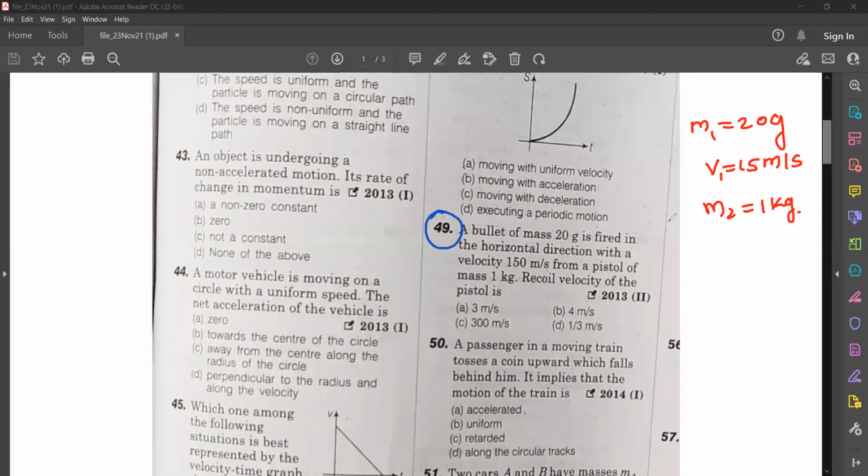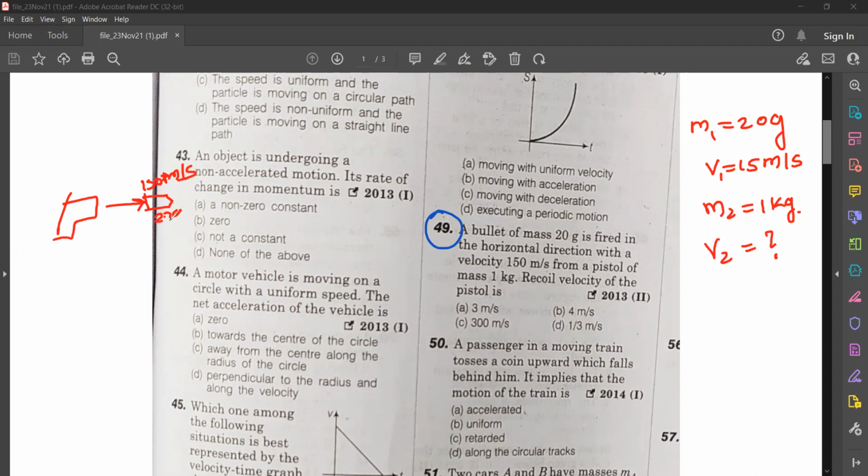So V2 you have to find out. Okay, so what is this? This is in accordance with conservation of momentum, isn't it? See, we have a pistol and a bullet is fired like this. Its velocity is 150 meter per second.